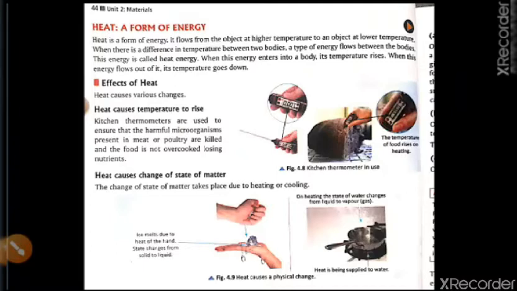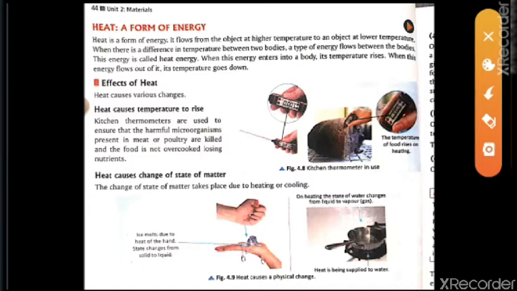As we were teaching chapter number 4, that means heat and temperature, we had completed some of the part of that chapter. Now we will move to the main part, that is heat. So here comes the new topic, heat. What is heat? Here we will read that heat is a form of energy.